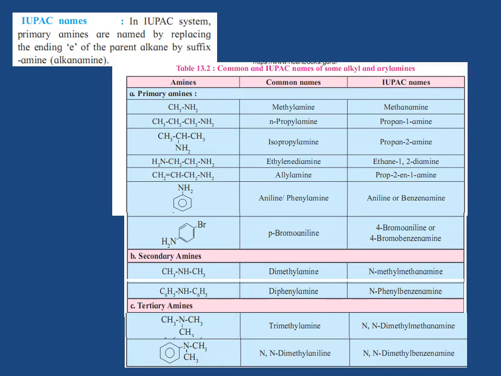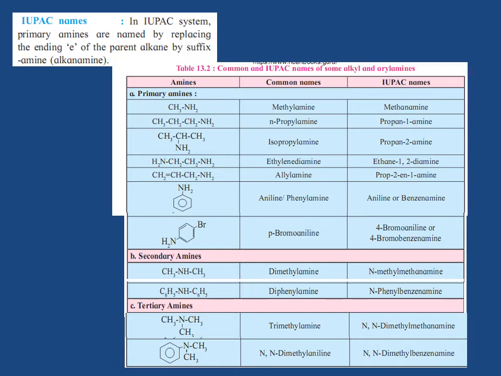Now see the table examples. Primary amine. First one, CH3NH2. Common name is methylamine. This compound contains the alkyl group methyl containing a single carbon atom, and thus the parent hydrocarbon is methane, and therefore replacing the e of methane by amine, methanamine is the IUPAC name of this compound.